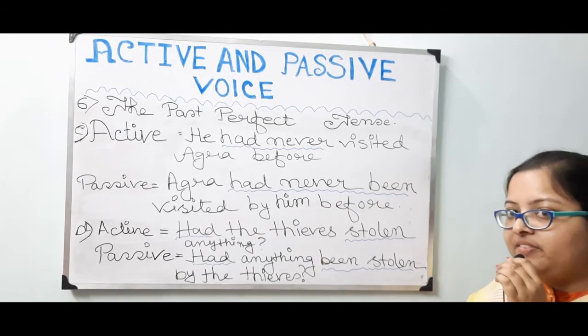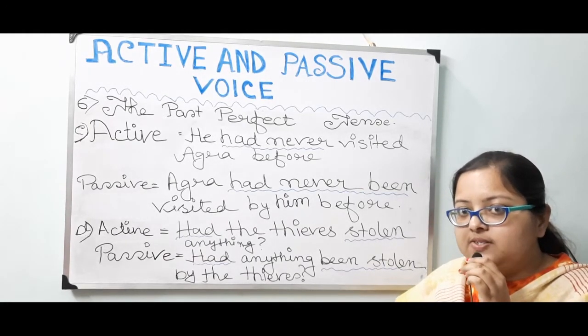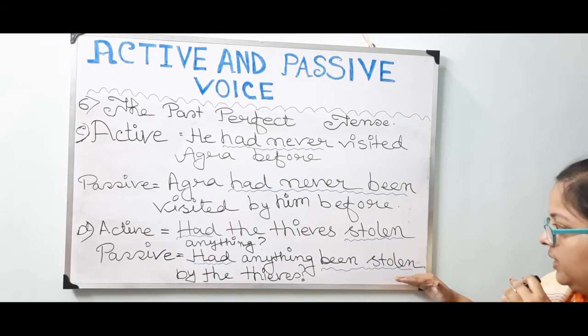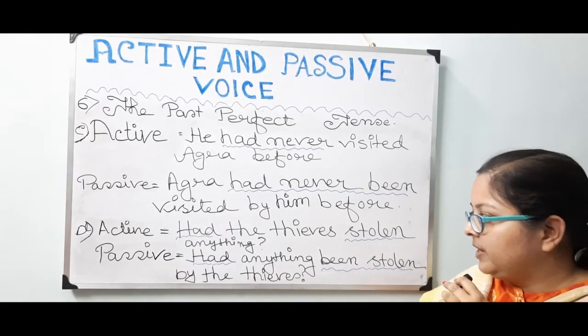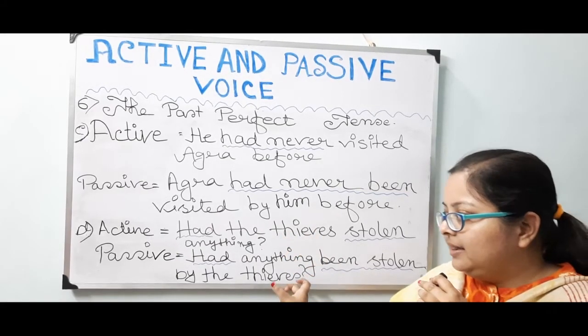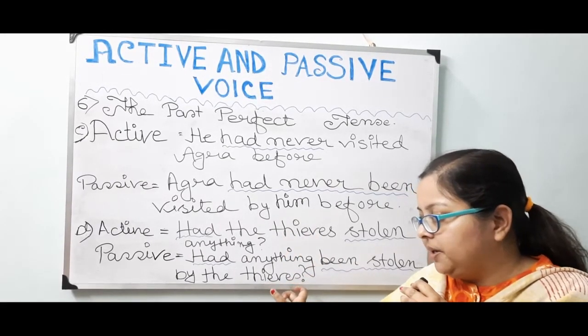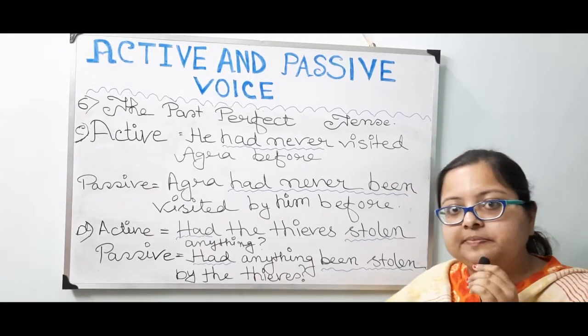The third form of the word steal is stolen. Steal, stole, stolen. So stolen. Then by the thieves. According to the rule, the thieves will occupy the place of the object over here. So by the thieves, question mark.